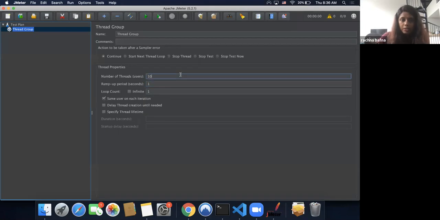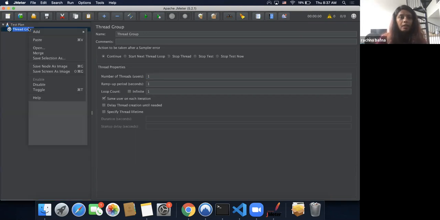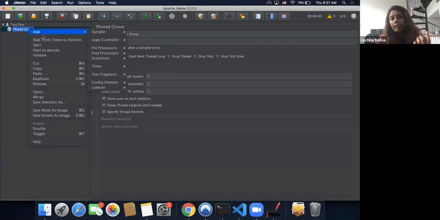So for today's session, we're going to keep it extremely simple. All we're going to do is first launch JMeter. Then we see a test plan. We right click on test plan, add a thread group, and set all these properties as 1, 1, and 1. The next interesting part is adding or creating an HTTP request.